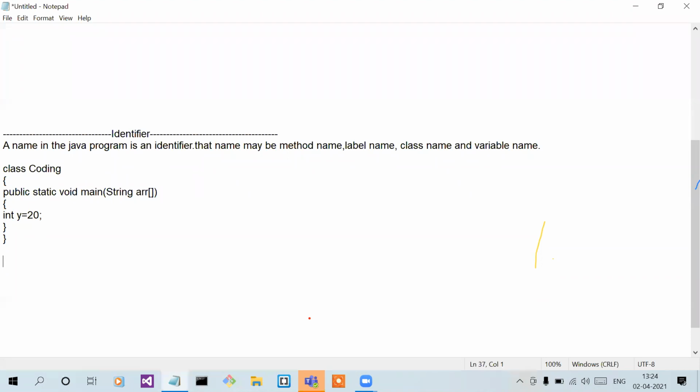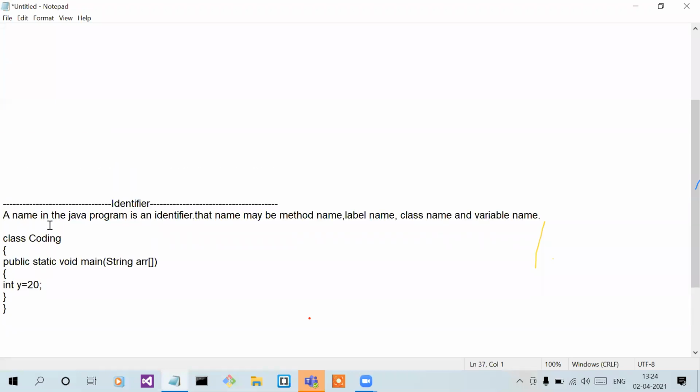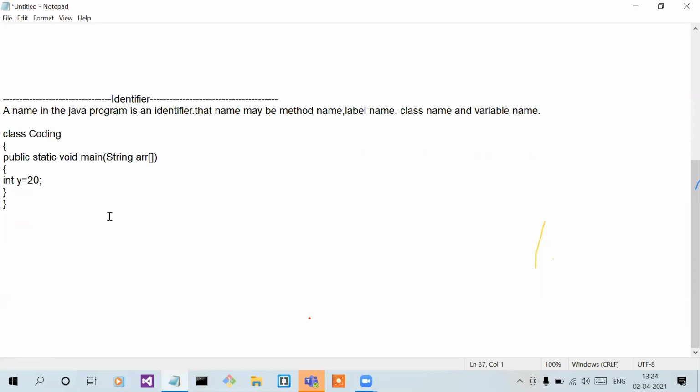So if we are using any character which follows the rules of an identifier, then it will be right. Otherwise, it will be wrong. So there are certain rules which we have to follow for identifiers. What are the rules? So there are some rules. First one is, an identifier should start with a letter.